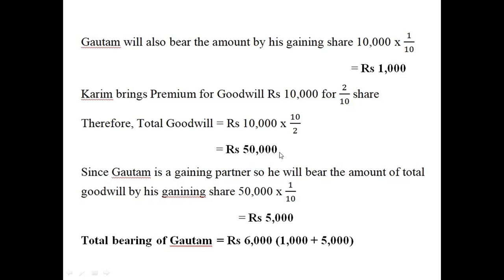So if you find the value of x, how much it will be? It will be 50,000. So applying that concept here, we are just reversing this fraction. I mean the reciprocal of this 2/10 will be 10 by 2. This is how we calculate the total goodwill. Okay. So the total goodwill will be how much? 50,000. Okay. So of this total goodwill, Gautam will give by his gaining share. His gaining share was 1/10 here.